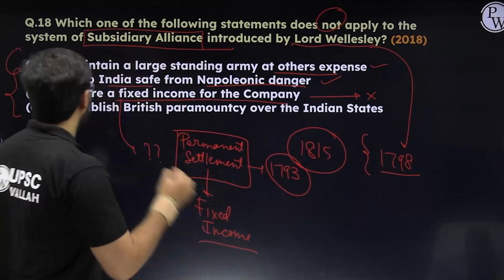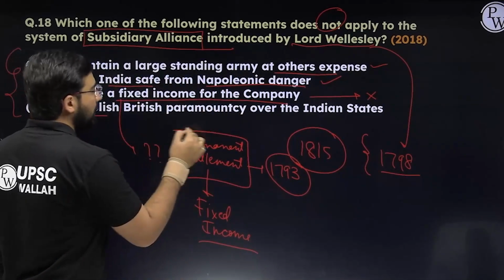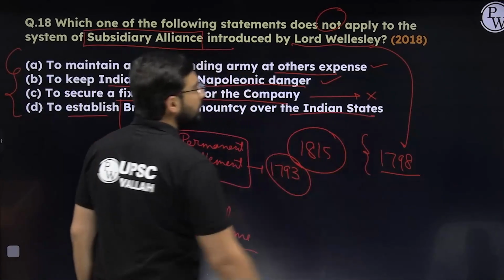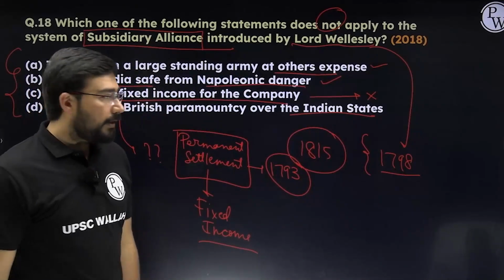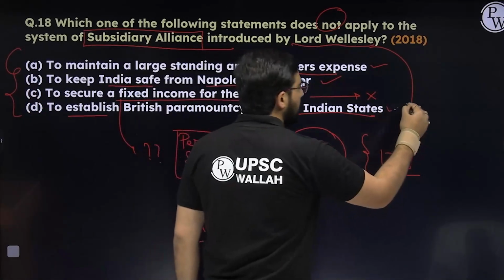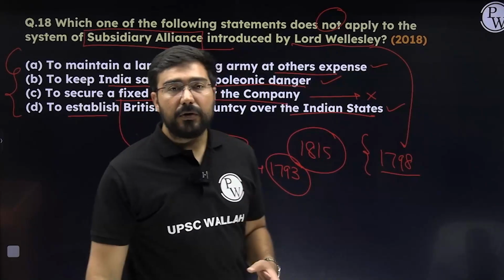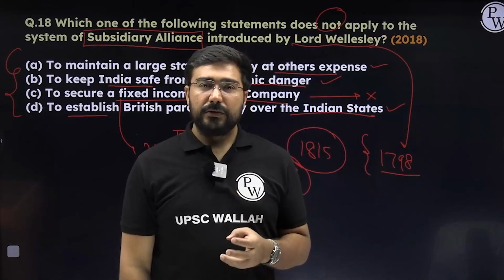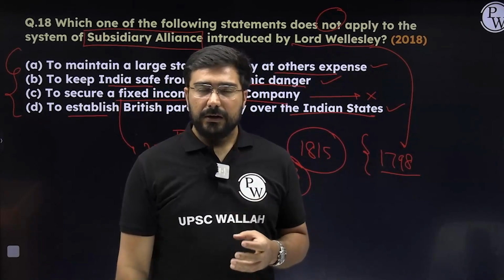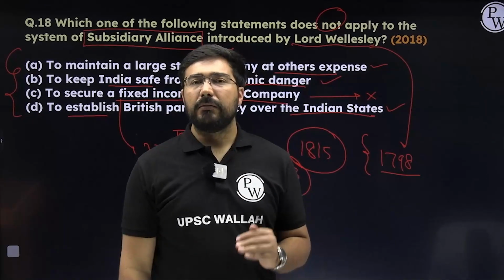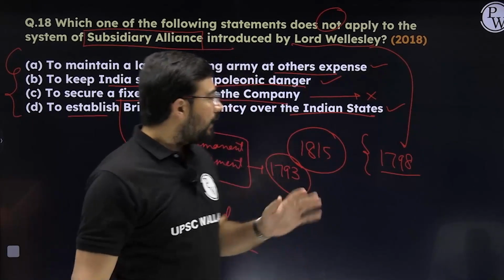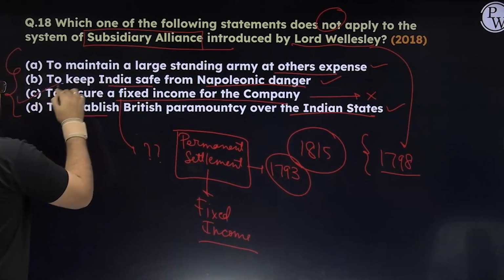The last option, to establish British paramountcy over the Indian states. So the last statement is absolutely correct, right? Because this was the major motive, that none of the Indian states should be able to challenge the British and they should be under the control of the British. So the fourth statement is correct. Third is not the correct one. So the answer will become C.